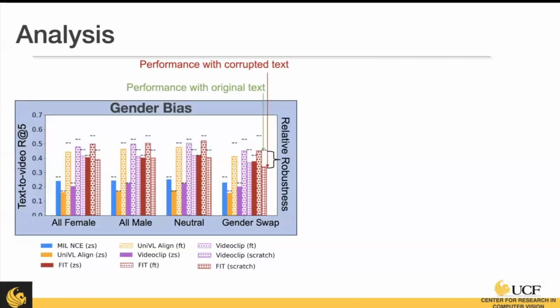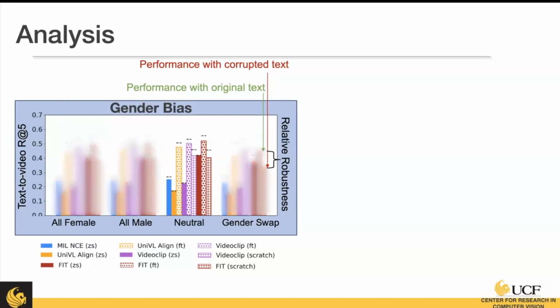So we're also interested in seeing how models might learn some gender bias. Here we swap gender references either to all female, all male, or to neutral. Neutral would be, for example, a little girl does gymnastics becomes a little child does gymnastics. And one of the things that's interesting is on that neutral, we find that models on zero shot are actually performing very well. They don't see a difference because in reality, the caption still matches the video.